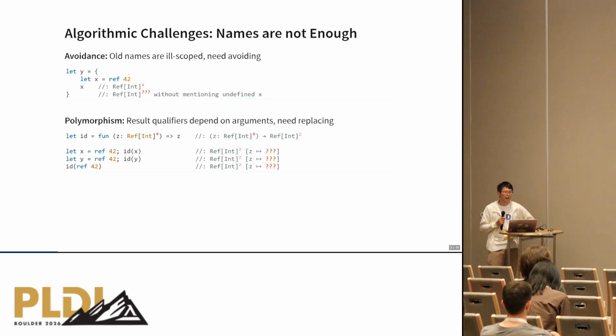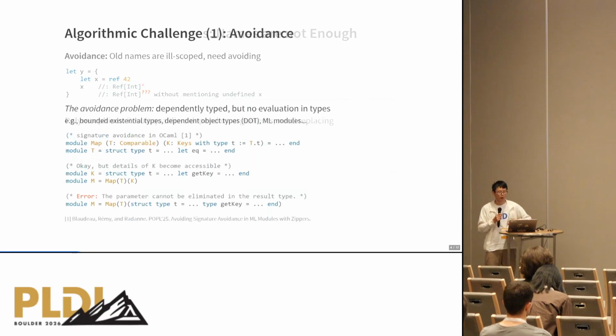That's the first case. And the second case is about polymorphism. For example, for an identity function where the parameter reachability is polymorphic, represented by that diamond symbol as well, the result qualifier has to depend on the bound variable z. But that bound variable cannot appear in the result of the application and needs replacing. So in the first part of this talk, we'll be focusing on the first challenge of avoidance.